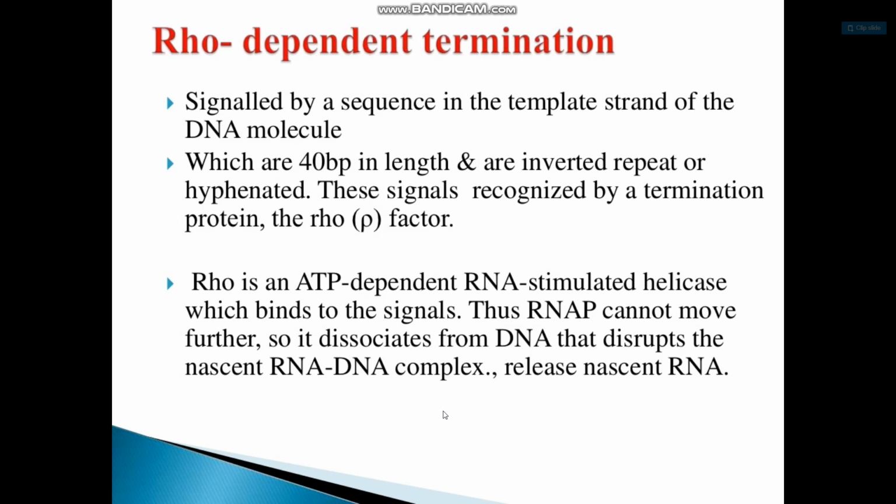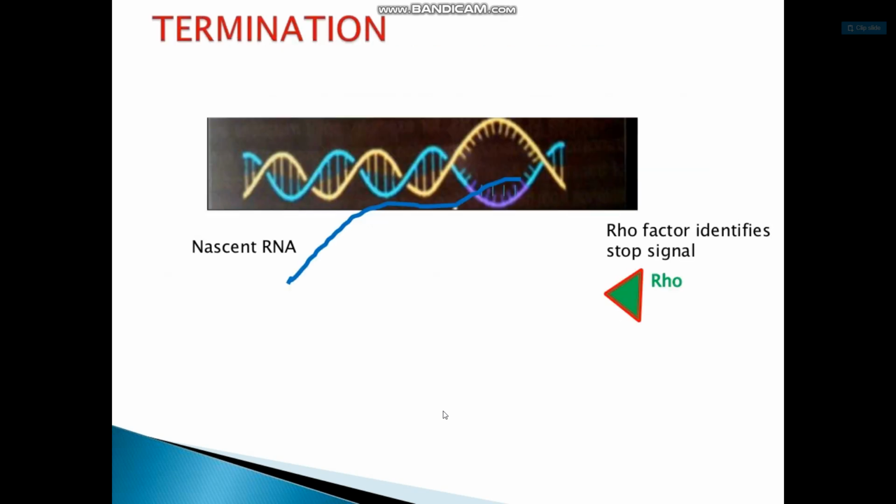Thus, RNAP cannot move further, so it dissociates from the DNA. This disrupts the nascent RNA-DNA complex and releases the nascent RNA. That is termination: the nascent RNA is released from the strand. Rho factor actually identifies the stop signal.